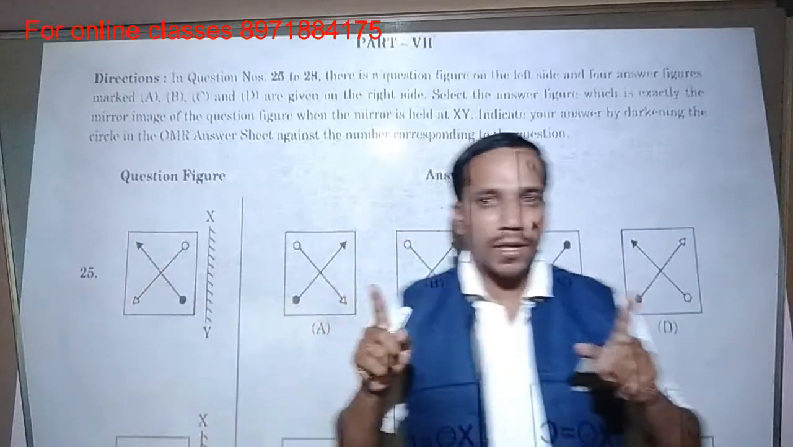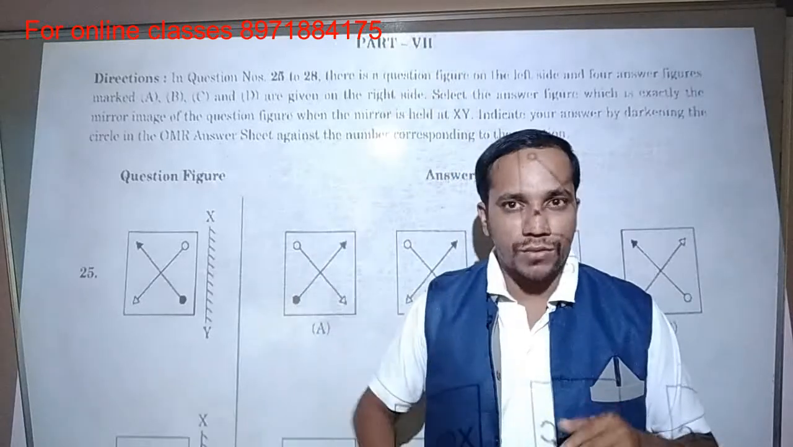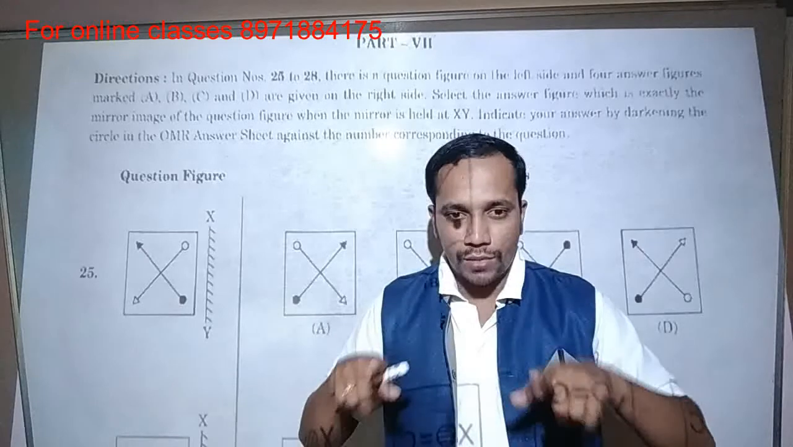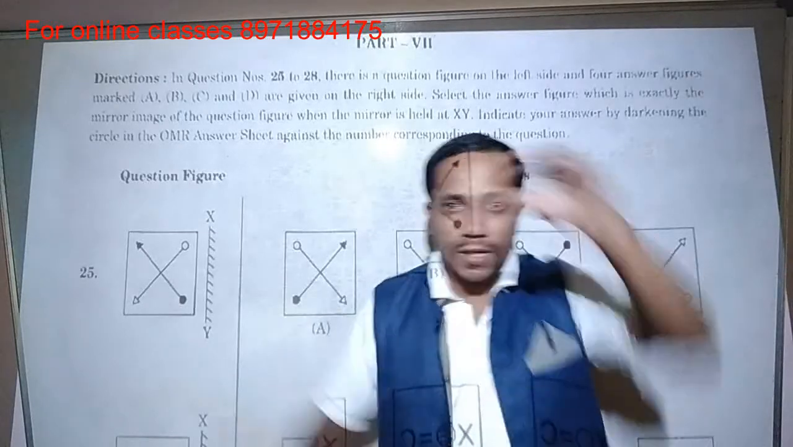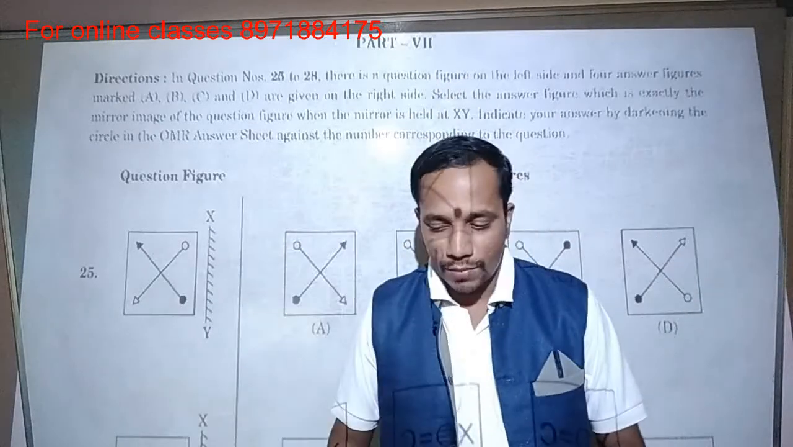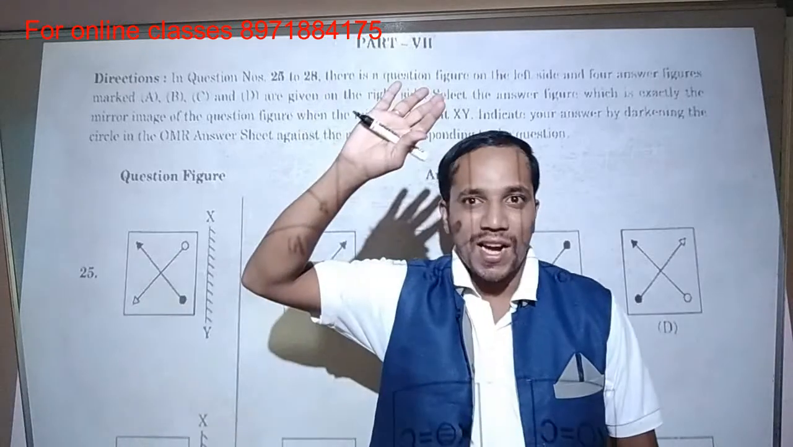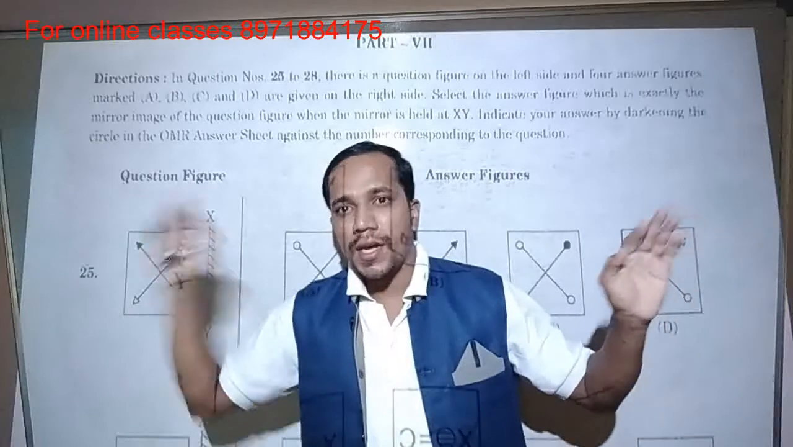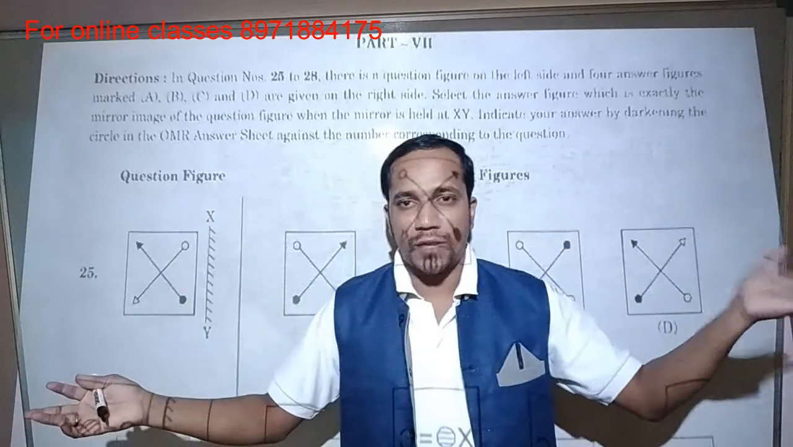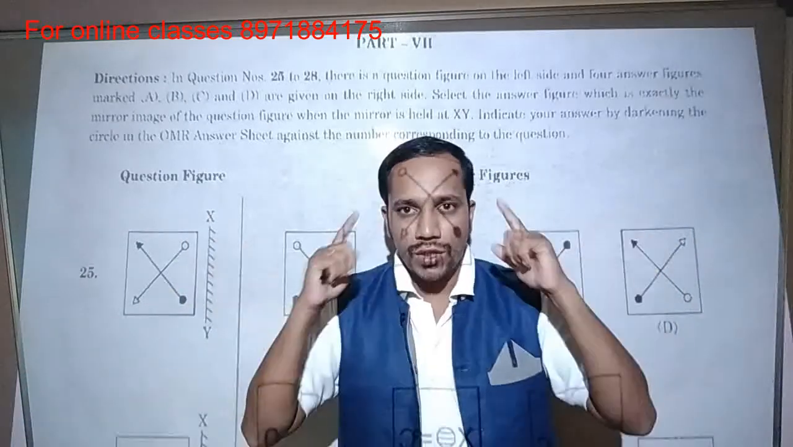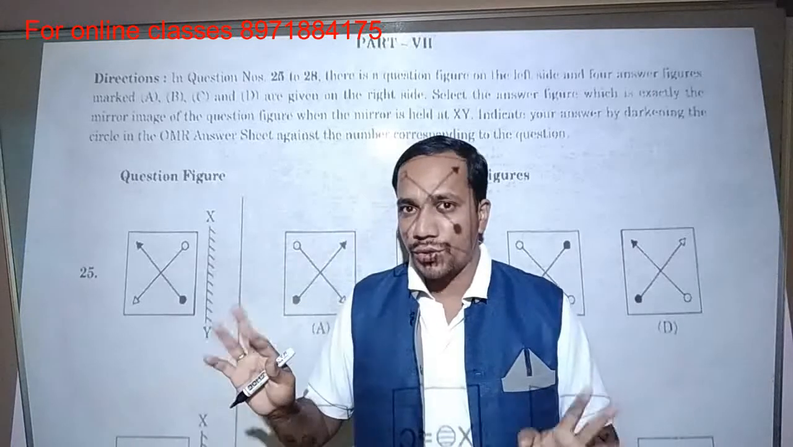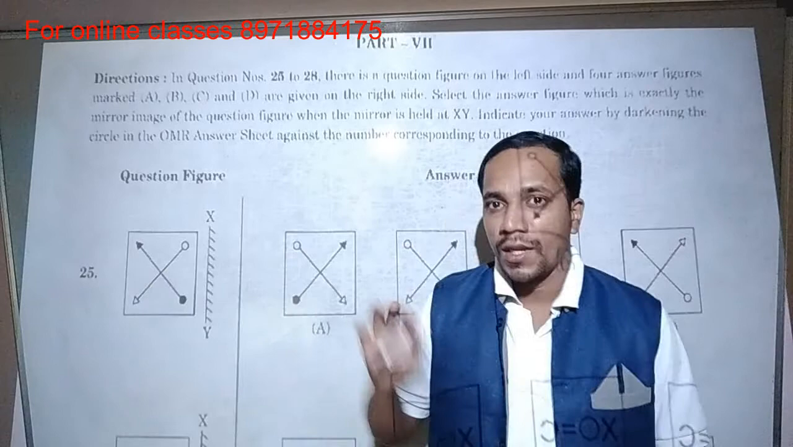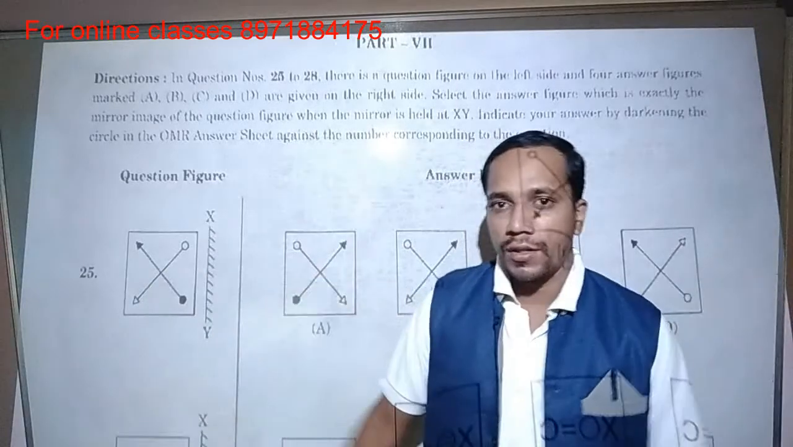But keep in mind that upside will not become downside, downside will not become upside. When you are looking at your face in the mirror, you will not become upside down. Your head will not go down and your legs will not go up. Only left hand side will become right hand side and right hand side will become left hand side. You should not do upside down, downside up. You should do left and right only. You have to think it.